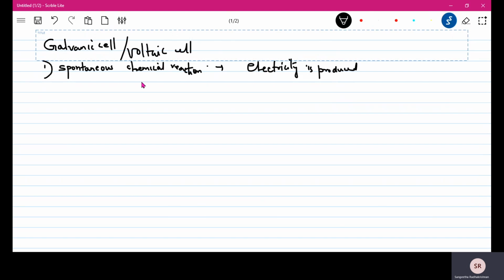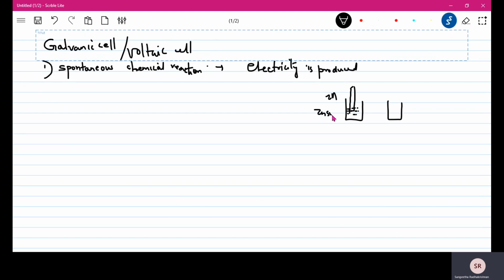Now what you do in this is you take two half cells. In simple understanding, you take two different beakers, and in one you take a solution. You dip a metal first of all. Suppose I am dipping a metal of zinc. If I am dipping zinc metal, then I'll dip it in a solution of zinc itself, meaning a zinc salt.